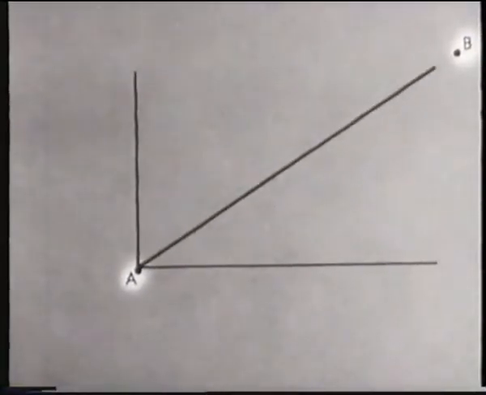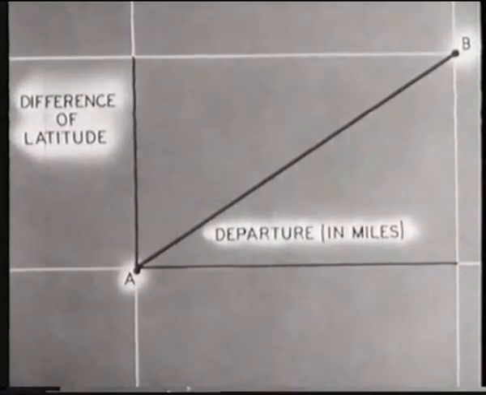If a ship leaves A and moves toward B, note that as it steams along its course, it is making good a certain distance northward and a certain distance eastward. The distance northward is difference of latitude, and the distance eastward is departure in miles traveled from A to B.